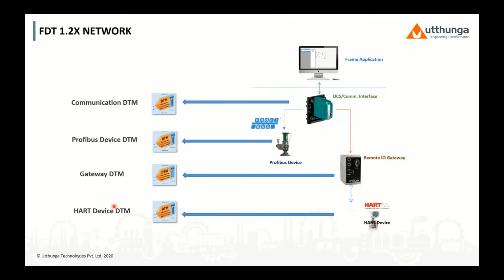So now let us look at the FDT 1.2.x network before we get into the technical details of the FDT 1.2 and 2.0 standards. So here, if you look at this example, we have two different device DTMs. One is for HART, another one is for Profibus. There is a PC that has a frame application installed, which needs to have a Profibus communication DTM installed to communicate and work with a Profibus device. The Profibus communication DTM is required to work with the Profibus gateway.